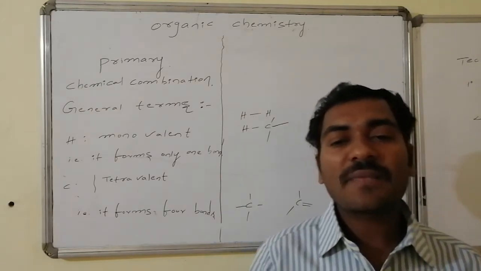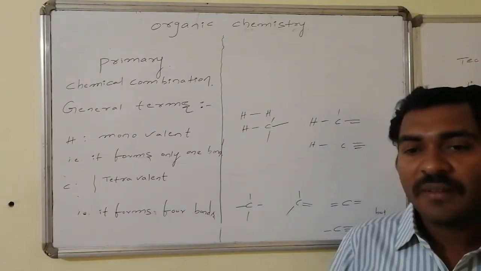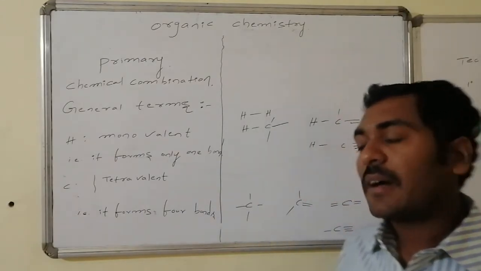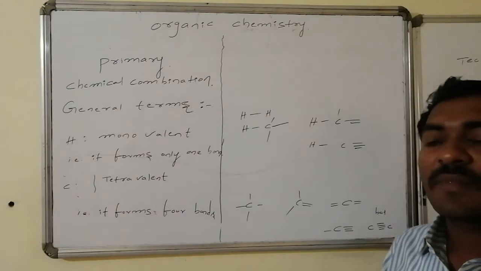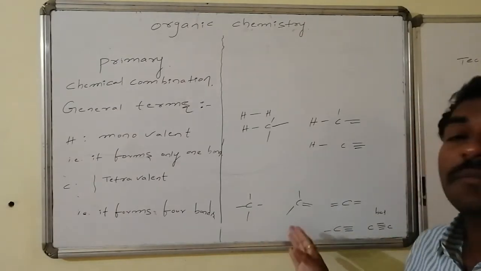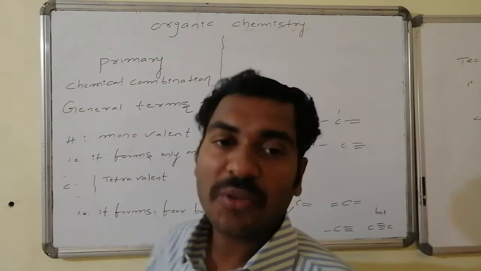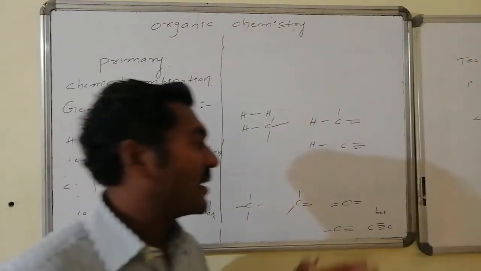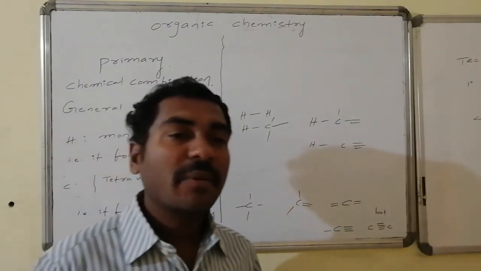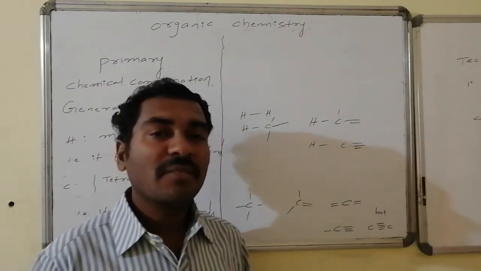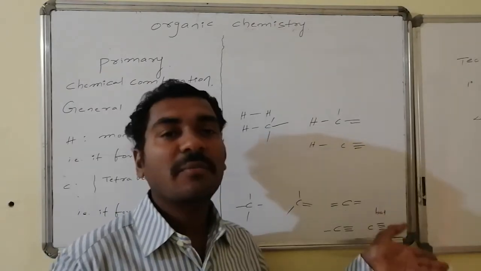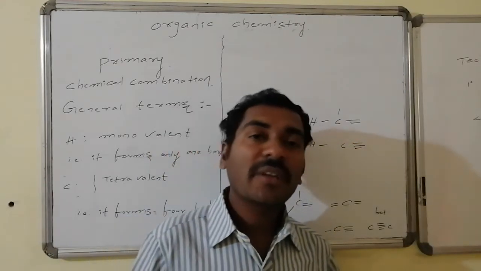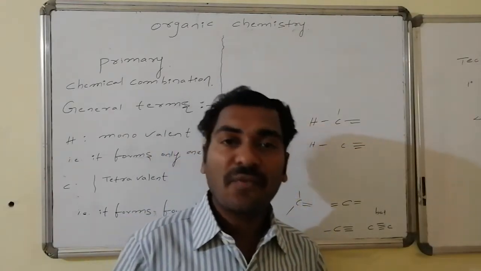Whereas if I go for the carbon, carbon is tetravalent. The maximum bonds formed by the carbon are 4, whereas those 4 bonds can be present in such a way that carbon is forming 4 sigma bonds. Second case, carbon is forming 3 sigma bonds followed by 1 pi bond. Total here 3 sigma bonds and 1 pi bond combination. And there is a situation that carbon is forming 2 sigma bonds and 2 pi bonds, which are present in such a way that one side 1 sigma pi bond and other side another sigma pi bond can be present. Here also the total number of bonds formed by the carbon are 4.